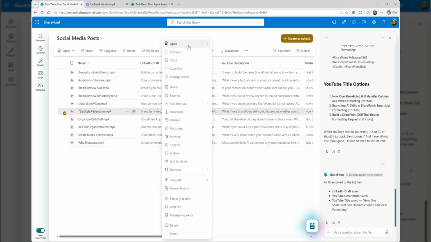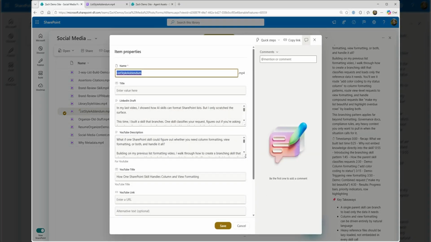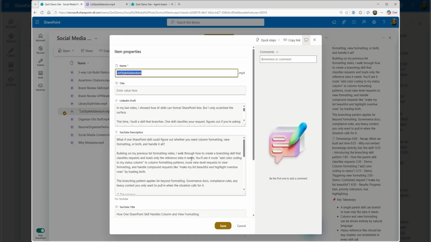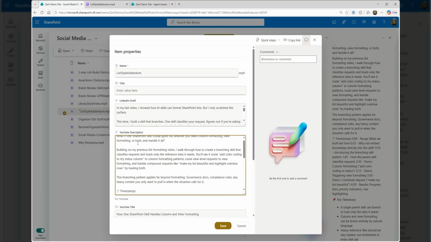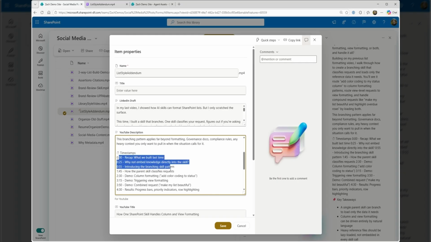We can go ahead and pull open the details, and we can see the YouTube skill is that perfect example. It came up with a description, and then it picked apart from the actual transcript the different major events from this video, and I can copy and paste this directly into YouTube and put it to use.